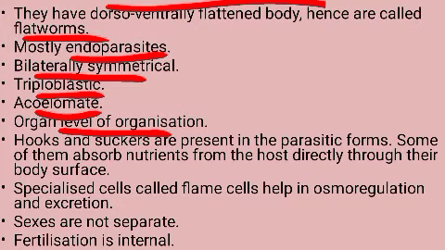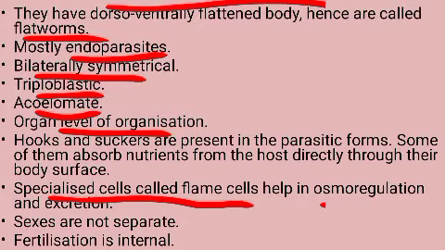And as they are endoparasites, they need certain structures to attach to the host body, isn't it? So they are having hooks and suckers. So hooks and suckers are present in the parasitic forms by which they can attach to the host body. And some of them can absorb the nutrients from the host directly through their body surface also. Their body surface can absorb the nutrients from the host body. Then excretion is done by specialized cells called flame cells. So which is the excretory organ? Specialized cells called flame cells help in excretion as well as osmoregulation.